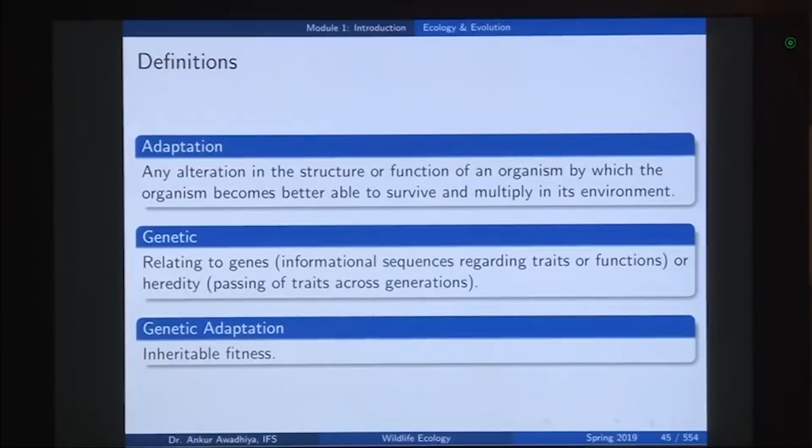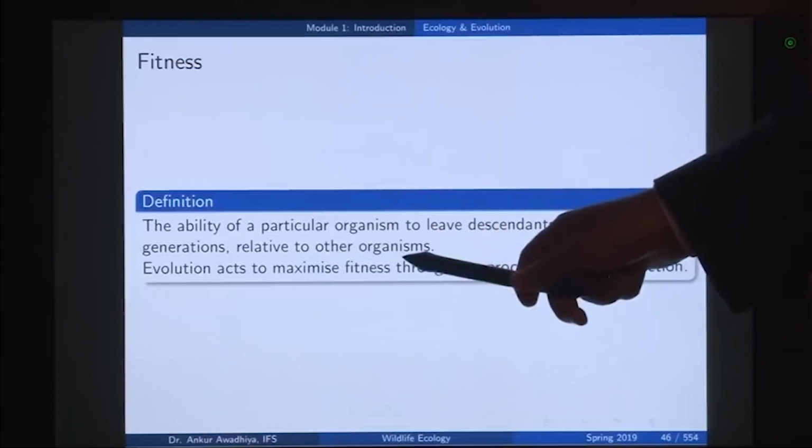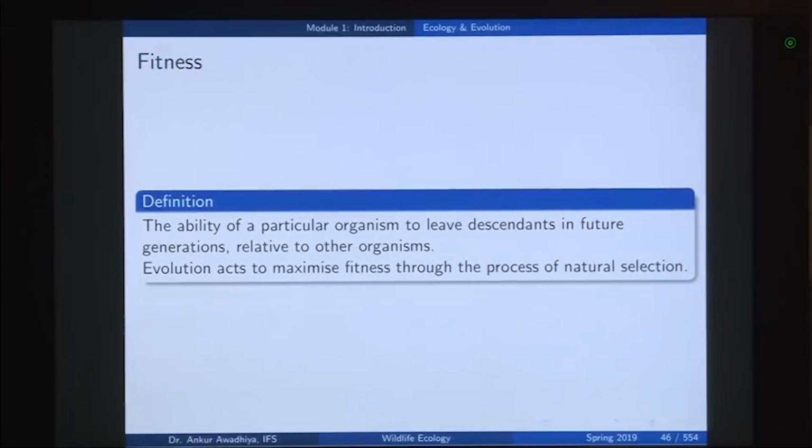Now, we have introduced this term fitness, and fitness refers to the ability of a particular organism to leave descendants in future generations relative to other organisms, and evolution tends to maximize fitness through the process of natural selection. So, basically fitness is the ability of an organism to leave descendants in the future generations relative to other organisms, which means that it should be able to leave more descendants as compared to any other organism of the same species that is there in the environment.